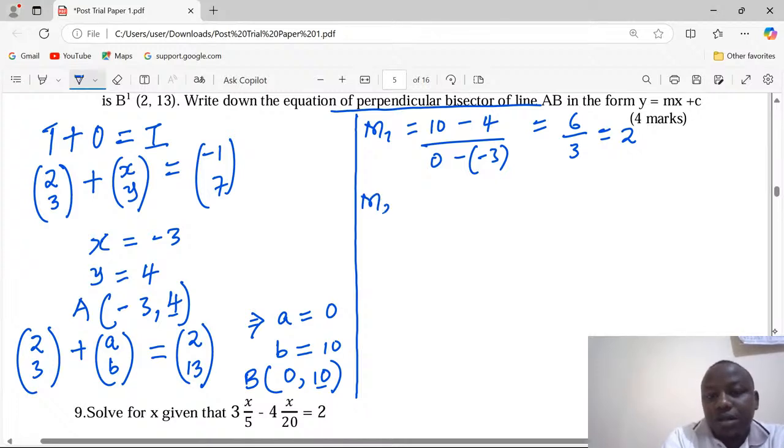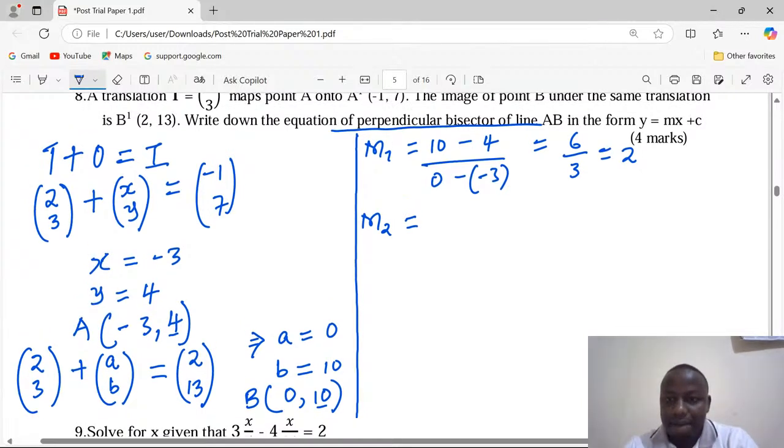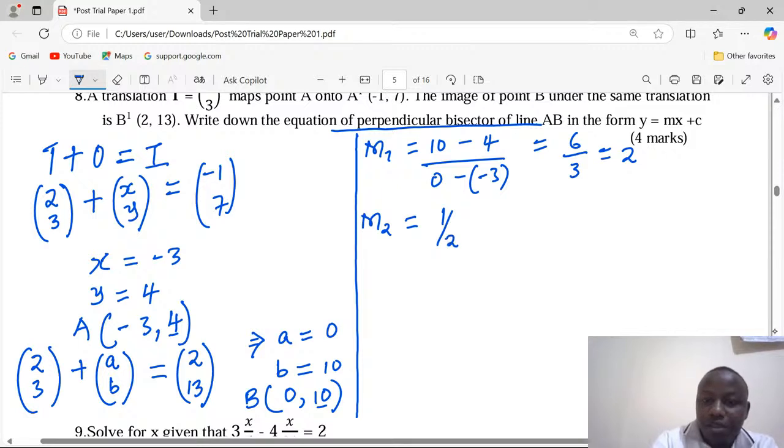Being a perpendicular bisector, the other gradient must be such that when the two gradients are multiplied, we get -1. And that means we need the reciprocal with the opposite sign. So this is the second gradient, -1/2. Now the gradient is found, but our next question is, where is this perpendicular bisector passing through? If it's a perpendicular bisector of AB, then it passes between A and B. It passes at the mid of AB. So at the mid of AB, how do we get the midpoint?